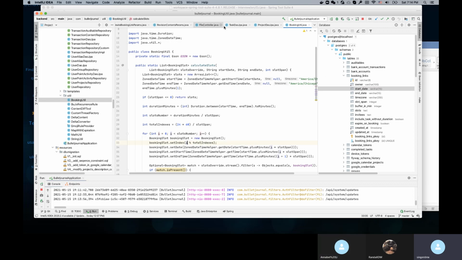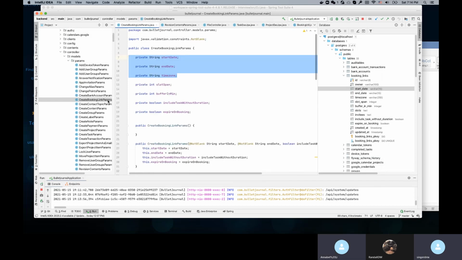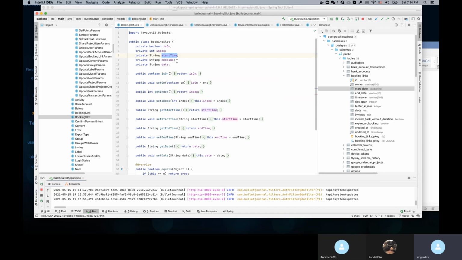I think if our index is not changed, right? Basically what I'm saying is, for a booking slot, this can be changed, and this can be changed as well, given a different time zone. But this stays the same. Because later, when the user books it, what do we use to identify which slot the user booked, right? We need to use this, as long as this is a unique identifier we can use. Randall, do you think so? Yes, because when the user books it, we need to use the index. We need to know which one it books. Okay.